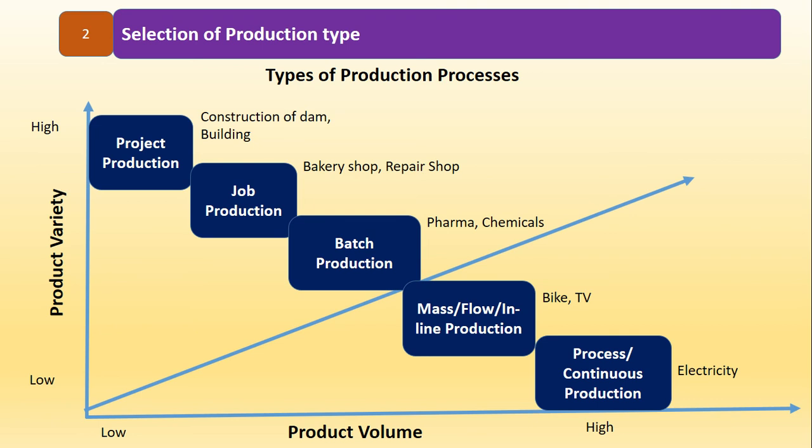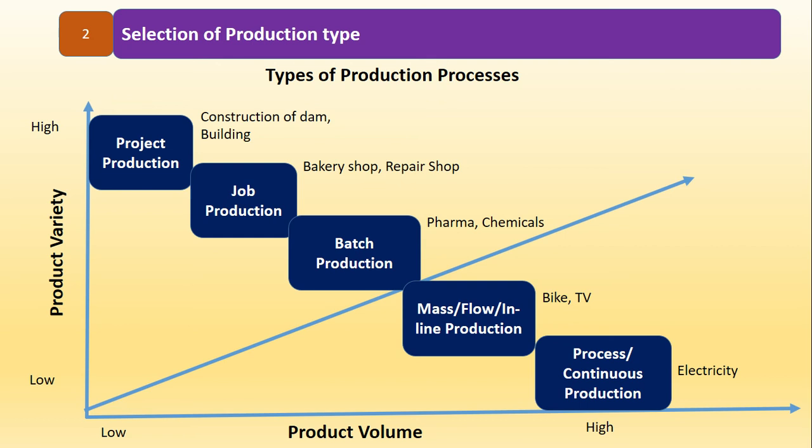Every product is unique. For example, construction of building, construction of flyover bridge, construction of dam. So these are unique projects, unique products you can say. To complete this type of project, to manufacture this type of product, project type of production is required. So accordingly, as varieties increase, the production type needs to be selected.